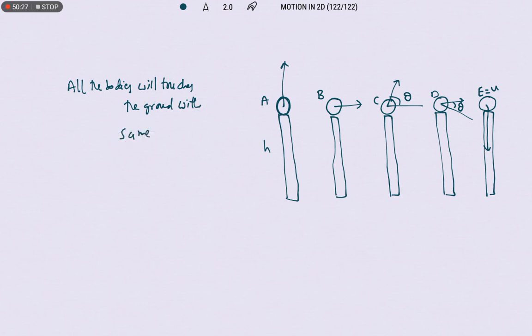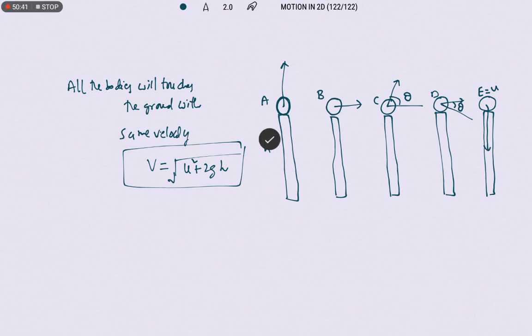That means the final velocity attained by all the bodies will be the same, that is equal to v, we can write root of u square plus 2gh. So this is the final velocity of the projectile with which it strikes the ground in different cases. Okay sir, what about time taken? So time taken is different for different projectiles.